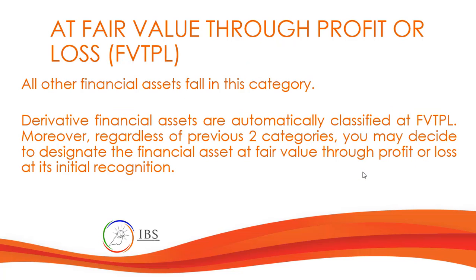Now, if those financial assets do not fall in the previous two categories or classifications, then all other assets will fall under fair value through profit or loss. So any changes, gains or loss, will be recorded in profit or loss. While in the previous one, fair value OCI, any changes there will be classified under the other comprehensive income section.